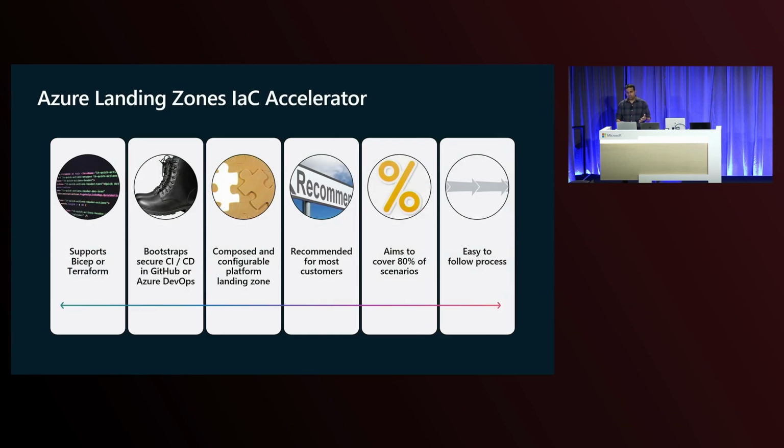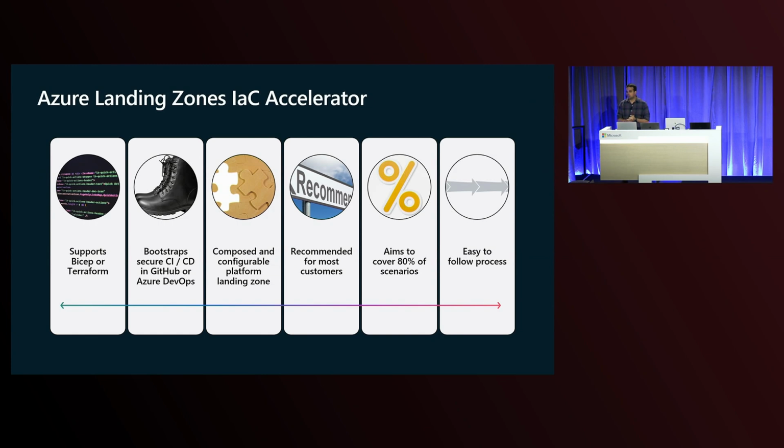Now, I think the key thing here is you've got the code through the modules that we are providing you, but now you need to automate this end-to-end. You need to put this code in some kind of version control system where you've got a Git repository. On top of that code, you want to set up your pipelines, set up CI/CD, and do this end-to-end, where whenever you've got code in your Git repository, that kicks off a deployment on Azure and deploys your resources. How would you achieve that without having to do a lot of work by yourself?